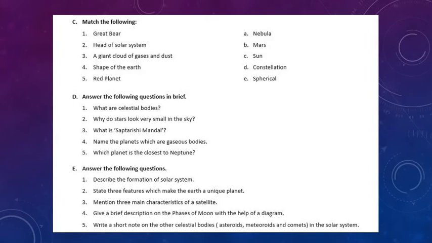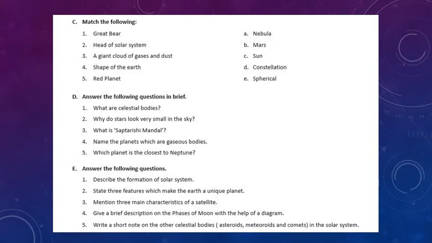The second question, state 3 features which make the Earth a unique planet. I'll give you 3 points for that. The first point, the Earth receives moderate heat and light from the sun. Full stop. This much quantity of heat and light is just sufficient to evolve and sustain all forms of life on the Earth's surface.